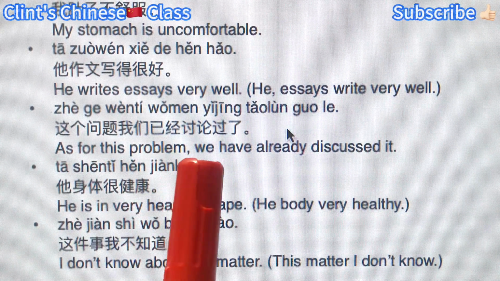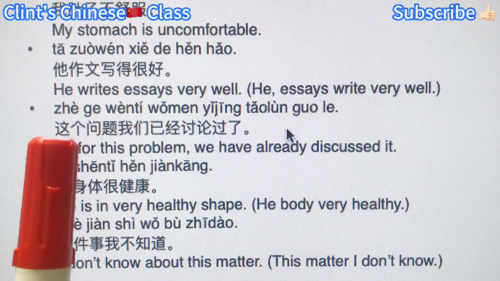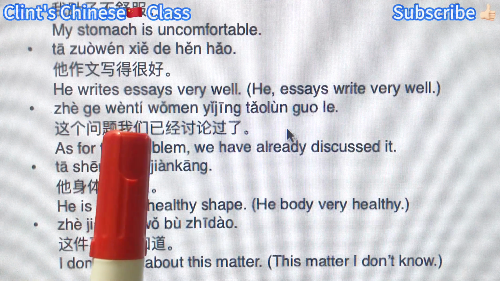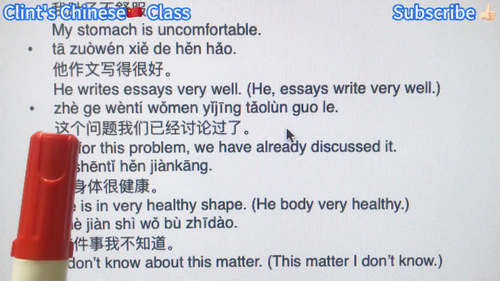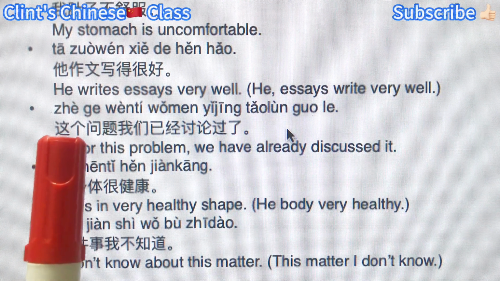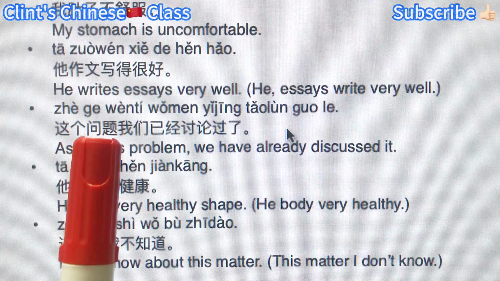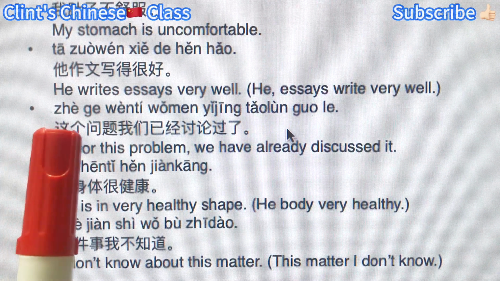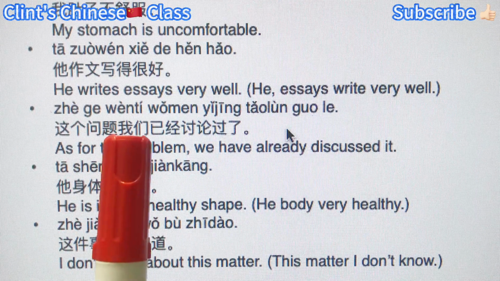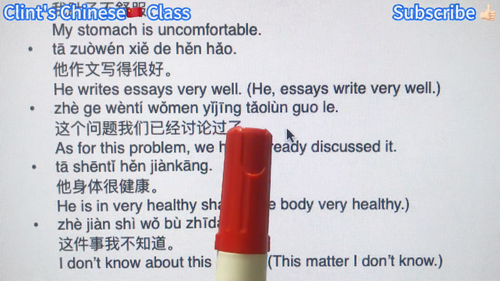As for this problem, we have already discussed it. 这个问题我们已经讨论过了. So here the topic subject, 这个问题, this problem, the noun phrase, is the bigger subject. 我们已经讨论过了.